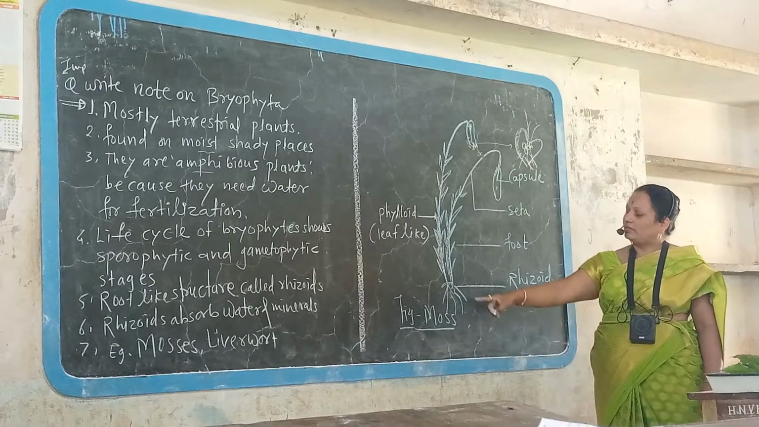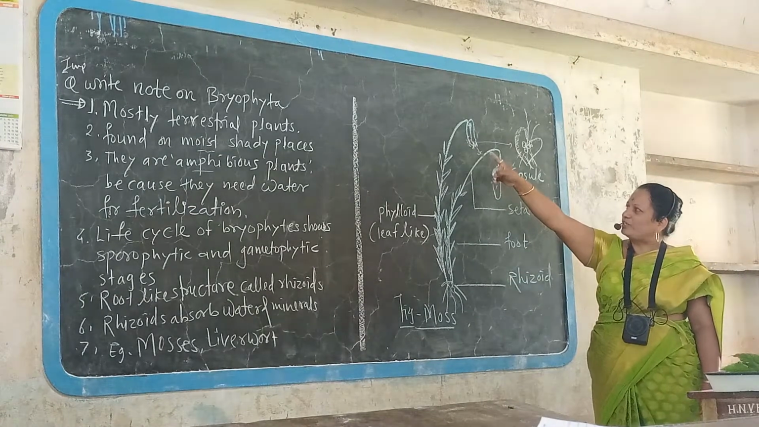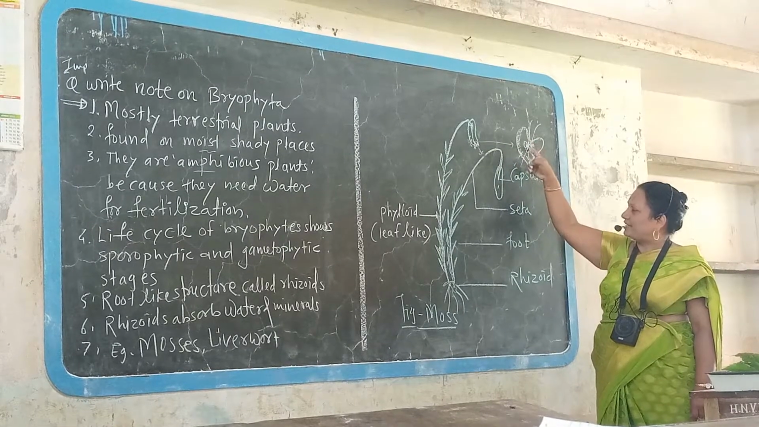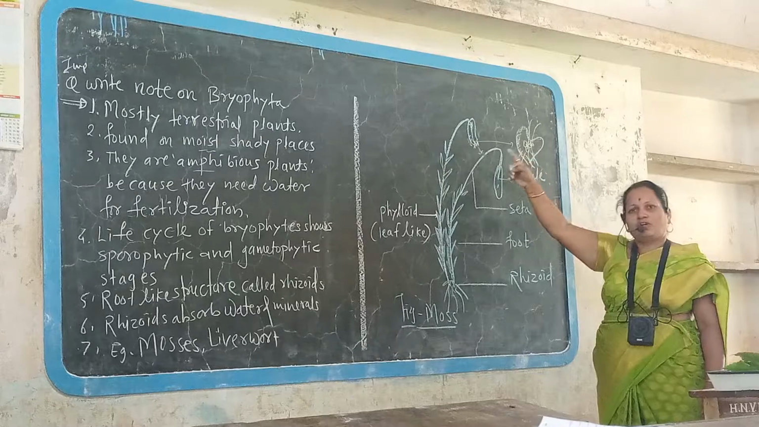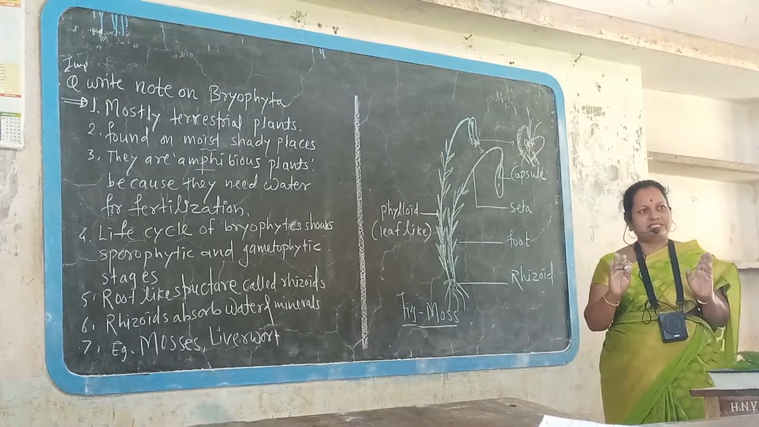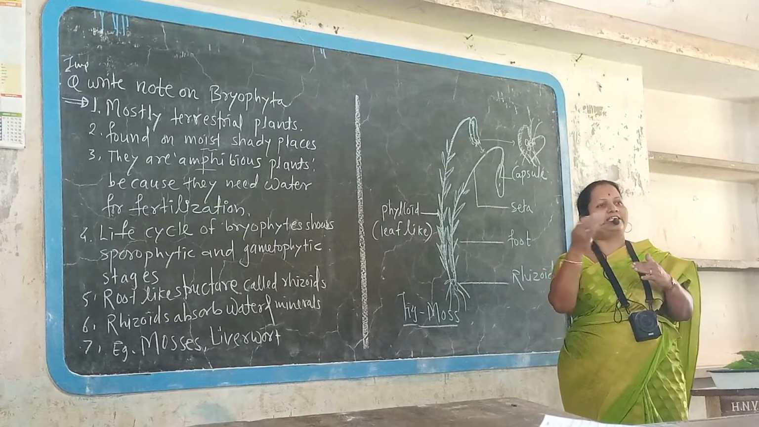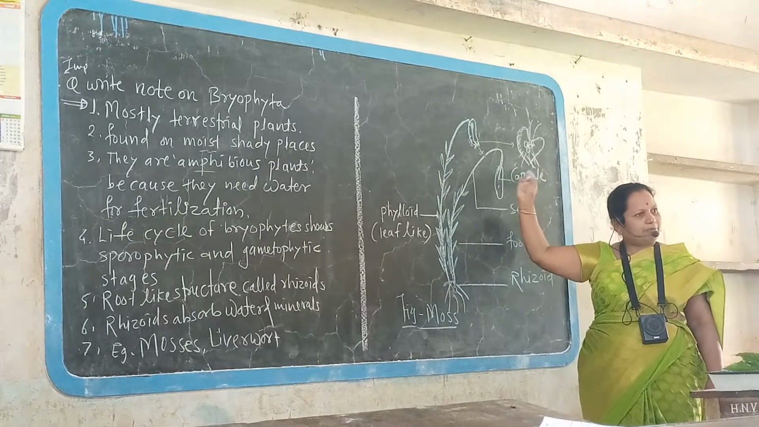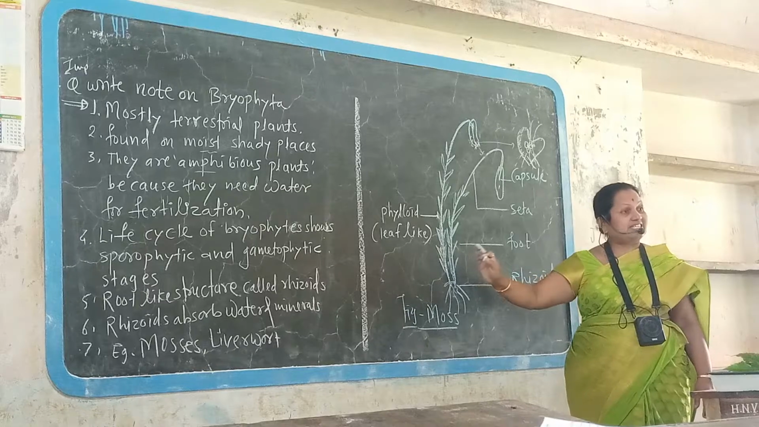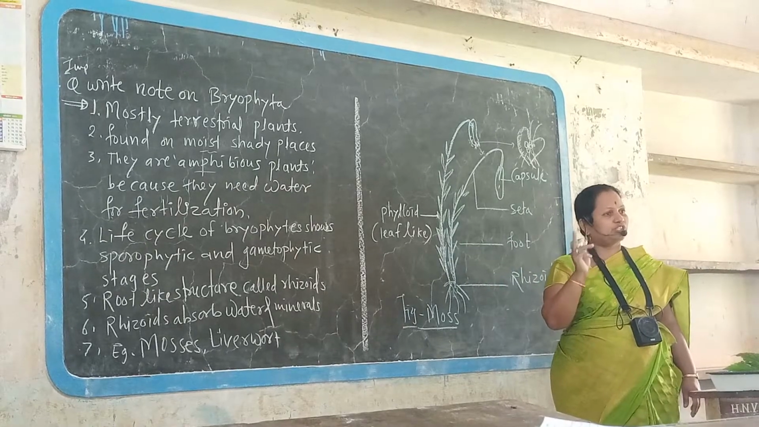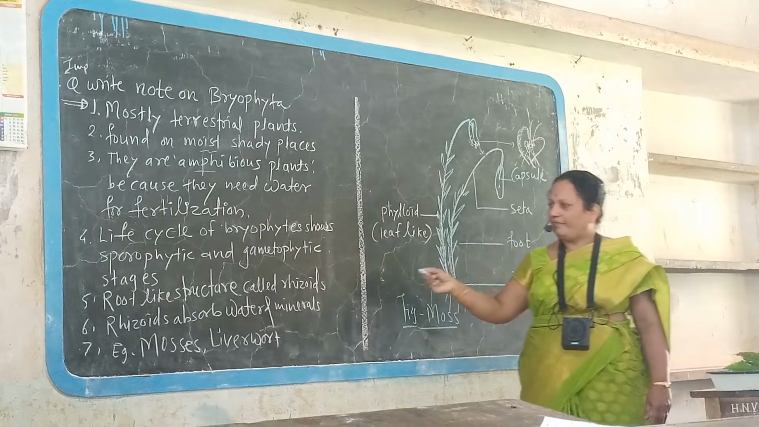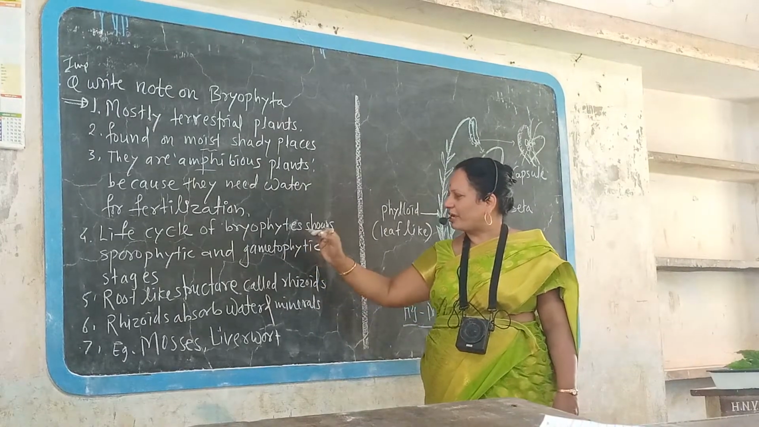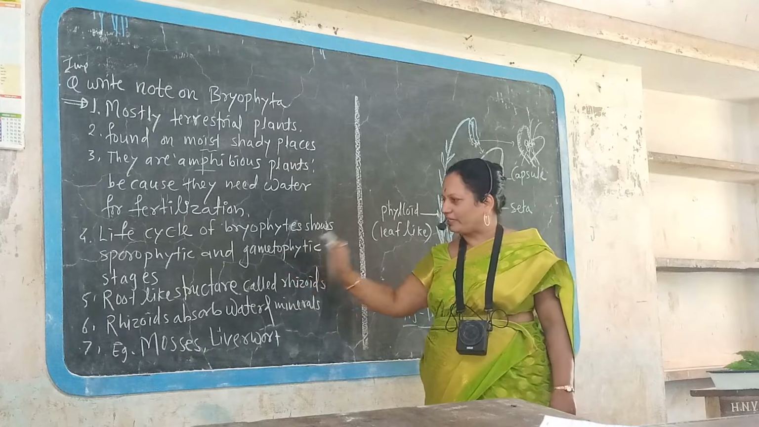Meaning what? First the sporophytic phase, after maturity, gives rise to the gametophytic phase. After fertilization, the gametophytic phase develops again into the sporophytic phase. That means alternation of generation takes place. Sporophytic phase, gametophytic phase. Gametophytic phase, sporophytic phase. That is called alternation of generation. And here in the moss, alternation of generation takes place.